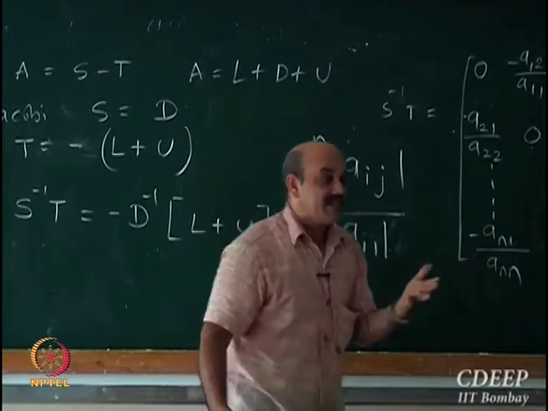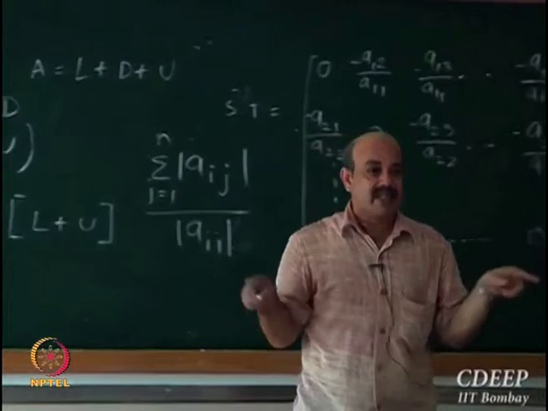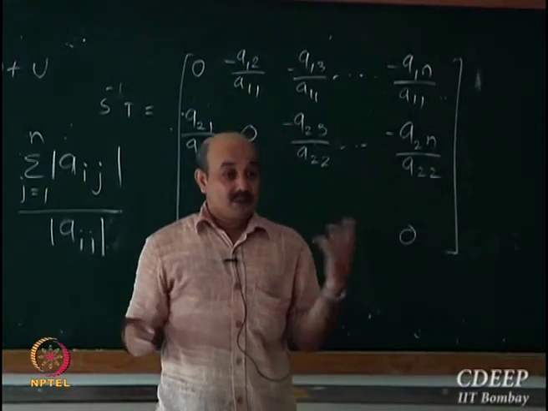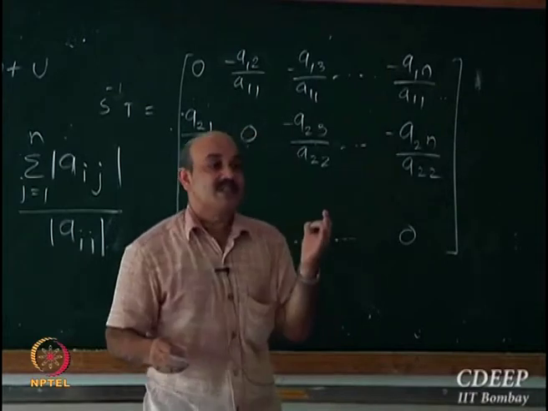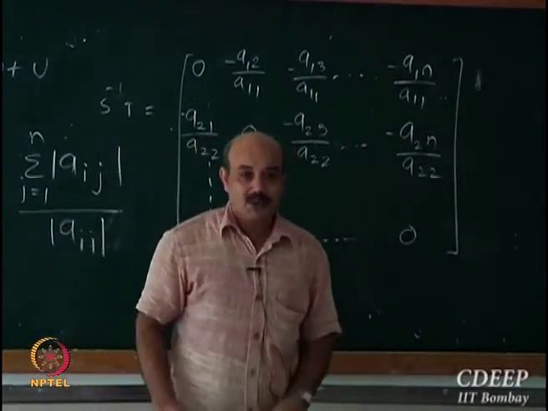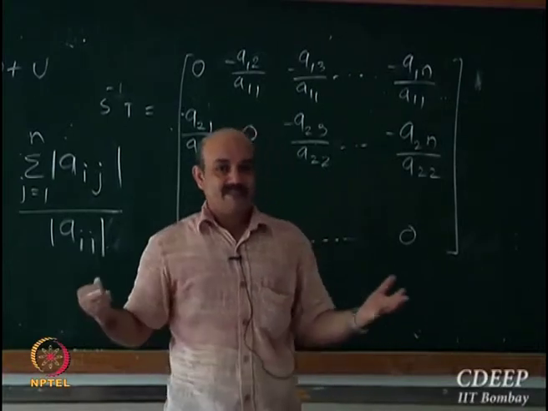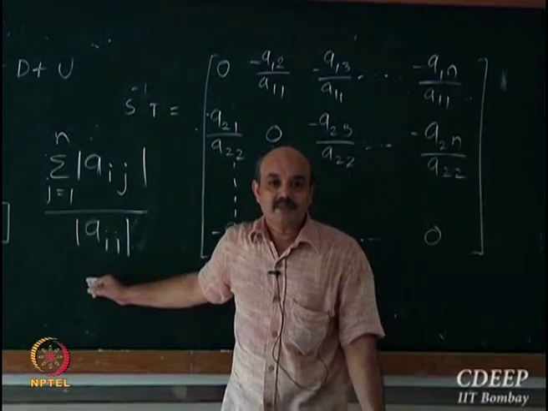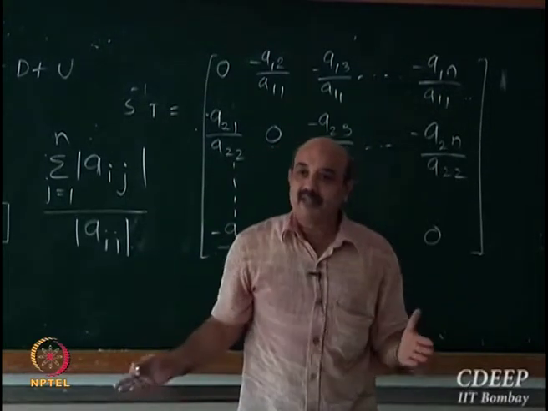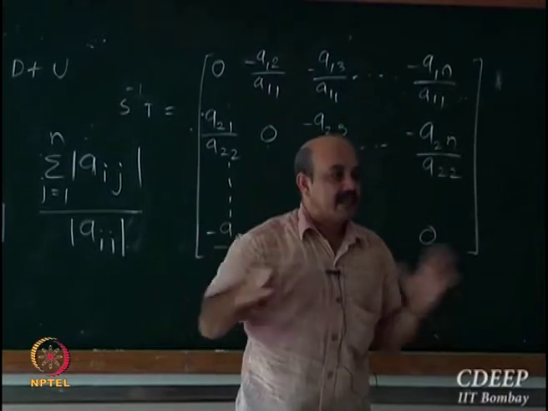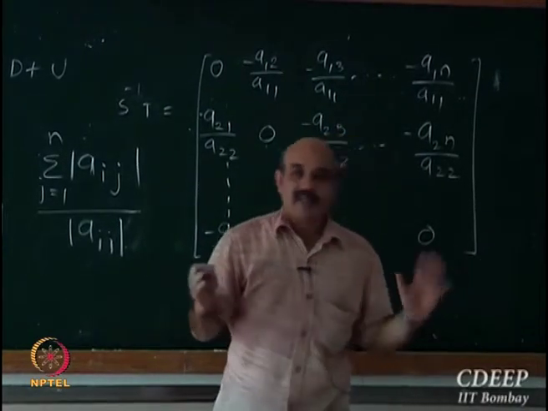If the infinite norm is strictly less than 1, what can you say about the spectral radius of this matrix? So now I have reduced checking whether the Jacobi method will converge to just seeing whether matrix A is diagonally dominant or not. If matrix A is diagonally dominant, my iterations will converge irrespective of where I start from.